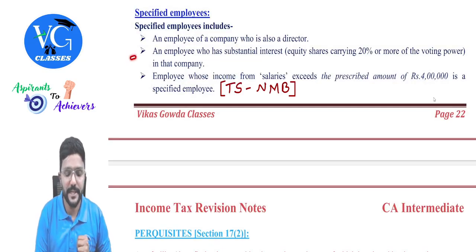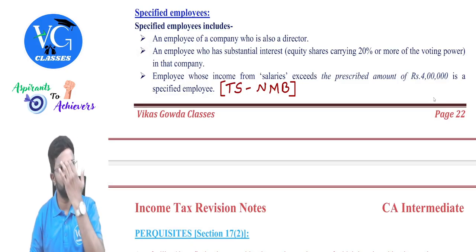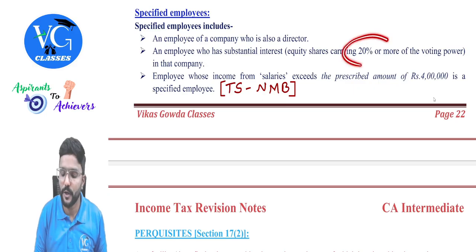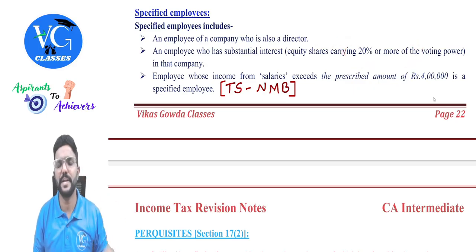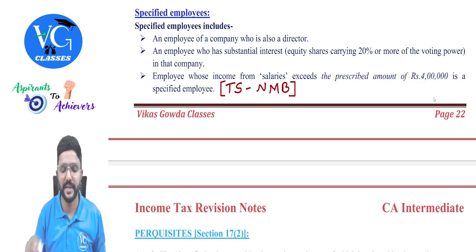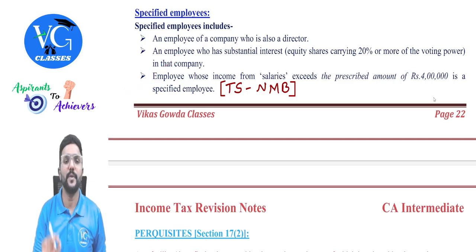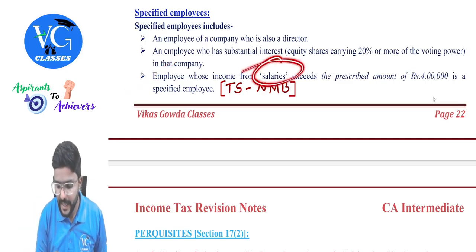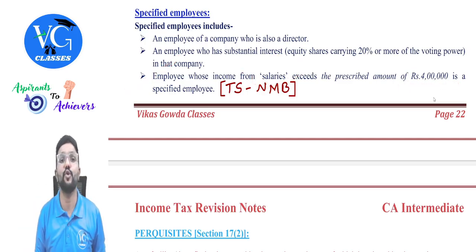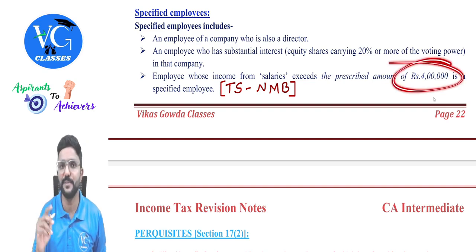Fine. Next, second point. An employee who has substantial interest, that is 20% or more voting power, that is 20% or more equity shares they are holding, they are called a specified employee. And the last one, an employee whose income under the head salary exceeds the prescribed limit of 4 lakh. Clear? There's an amendment. Please be careful.